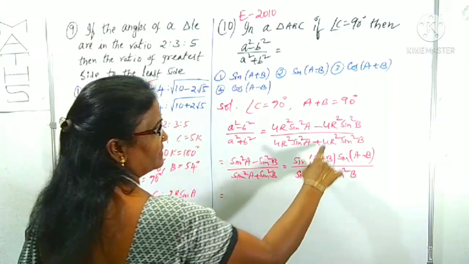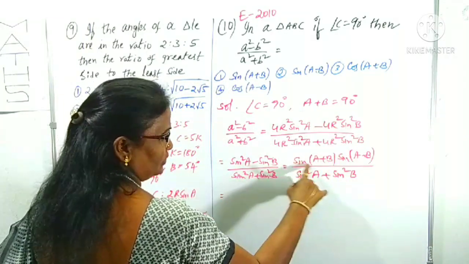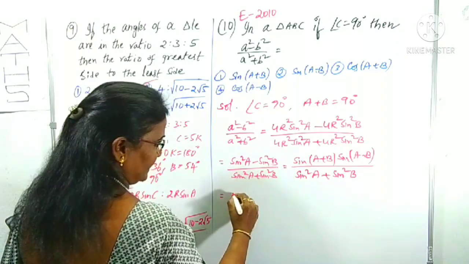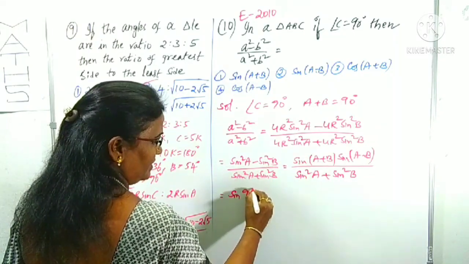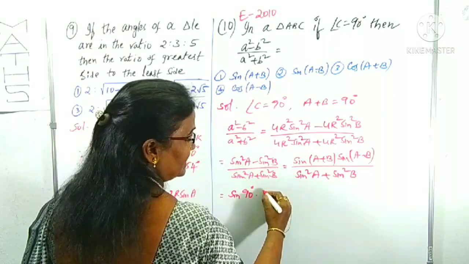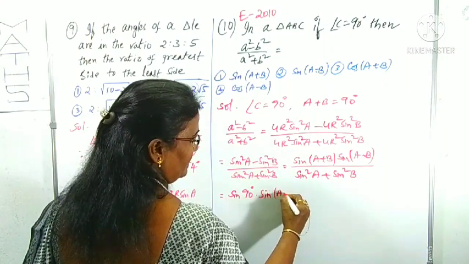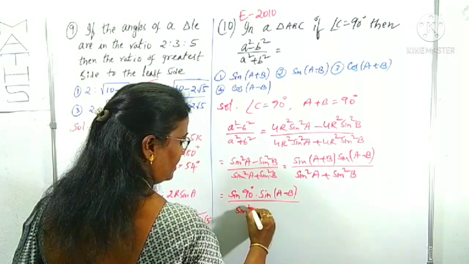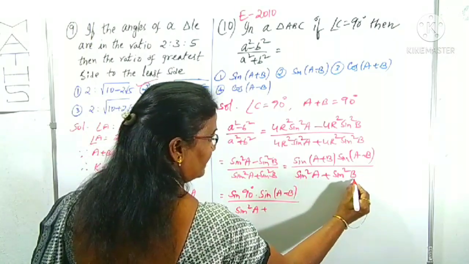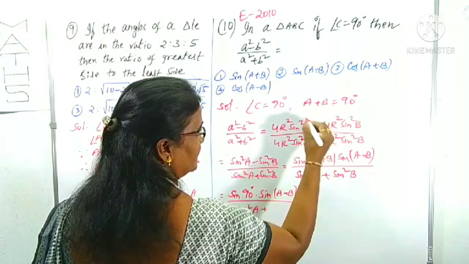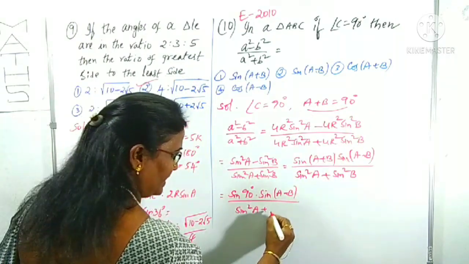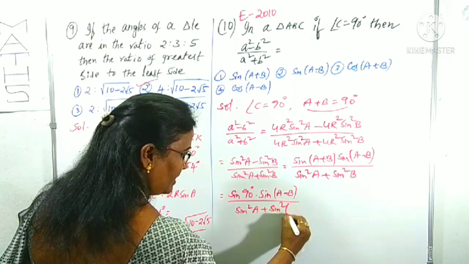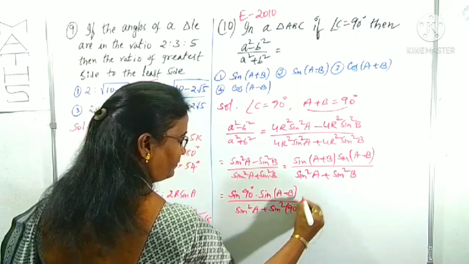You know what A plus B value you have? 90 degrees. In the numerator, wherever A plus B is, we take 90, sine 90 into sine of A minus B as it is. In the denominator, sine square A is okay, and in place of B we can write 90 minus A, that is sine square of 90 minus A.